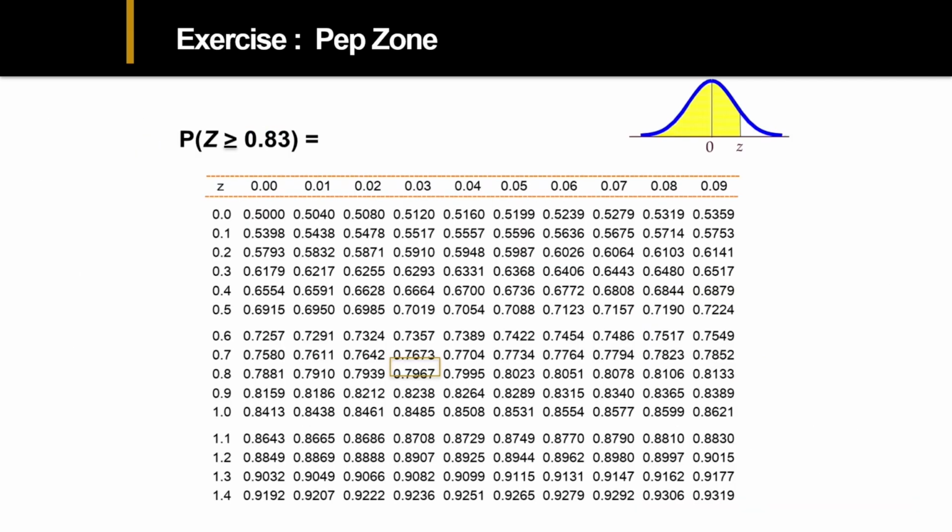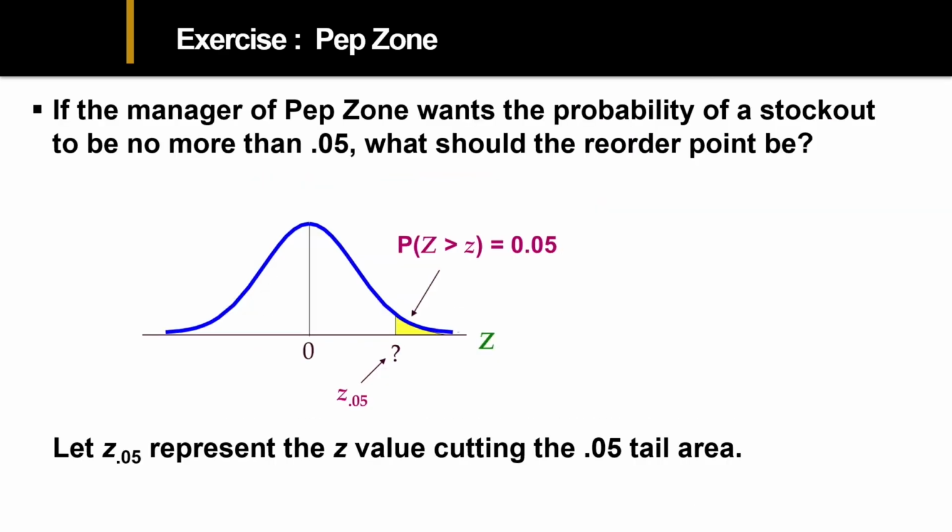Sure enough, here's the table, 0.83. So I find the row and the column right at 0.83. It's 0.7967. Slightly different. When we take the complement of that, we end up with just about 20%, like I said.